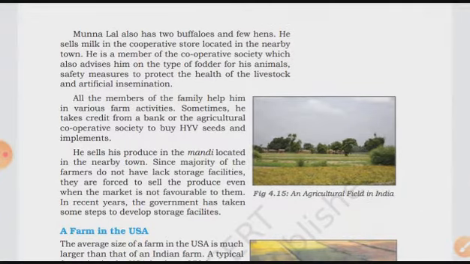So here they have given all these things about how Munna Lal is managing everything. He is growing crops, he is also rearing livestock and selling milk in the cooperative, and getting advice on which fodder to provide to his animals and safety measures for the livestock.